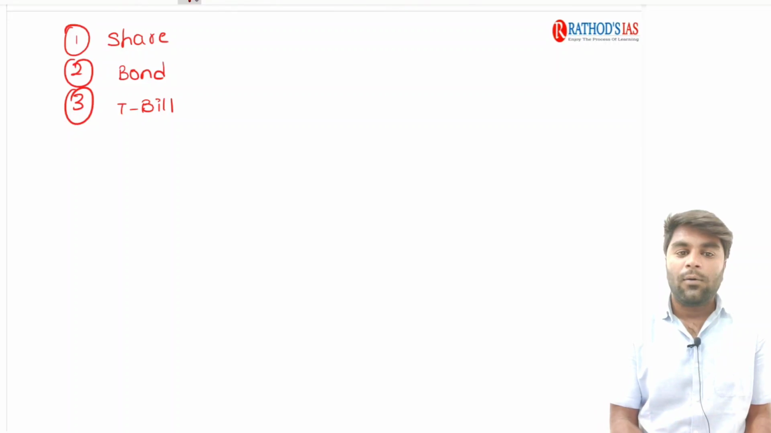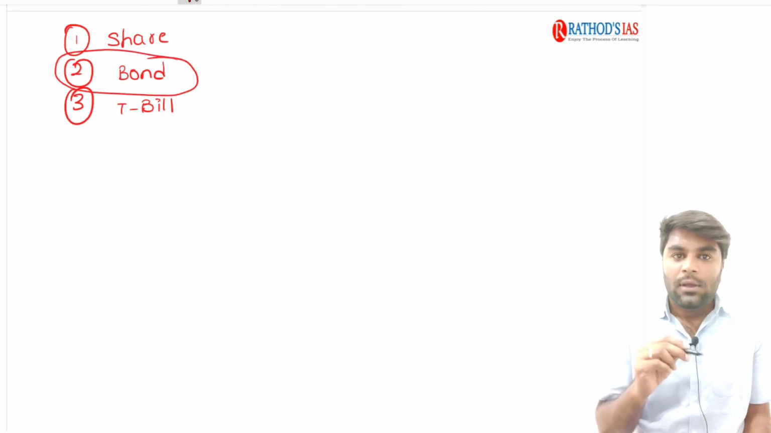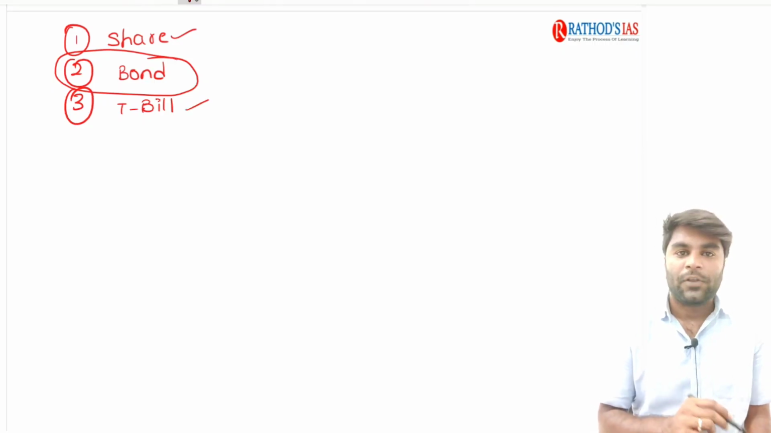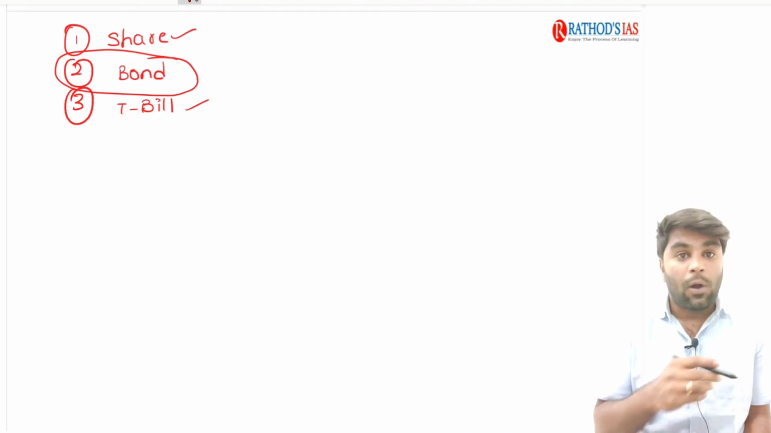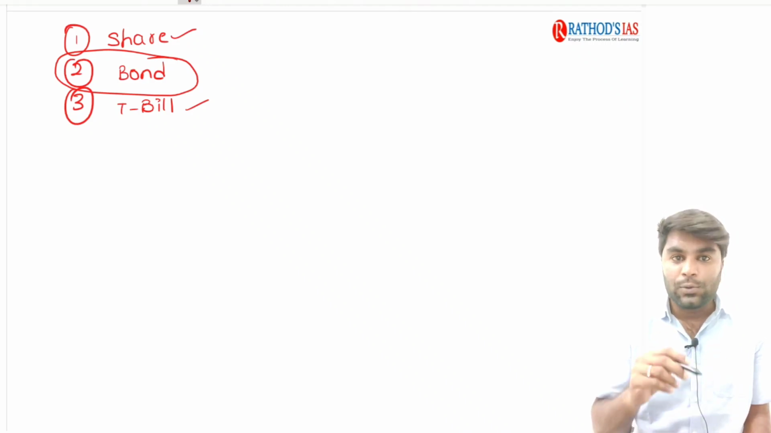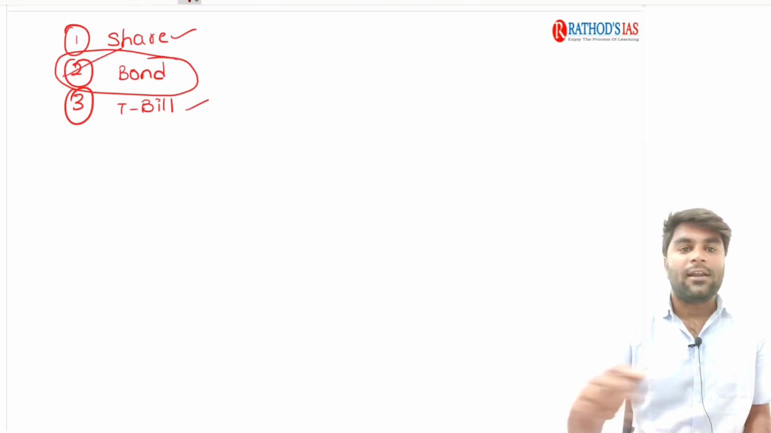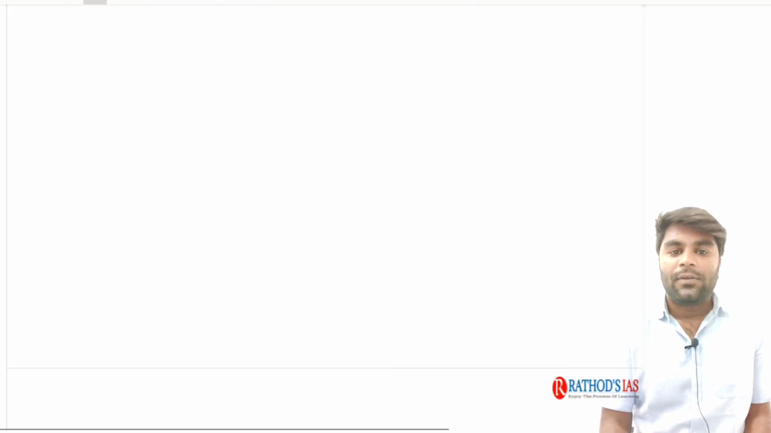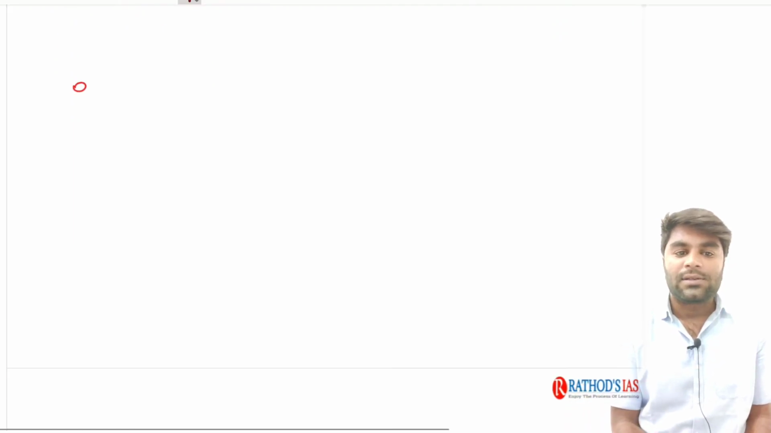Of course, in our current affair, we are going to discuss clearly about the bonds. At the same time, you should have clarity with respect to what a share is all about and also what a treasury bill is all about. Once you have the comparative analysis and know the difference between all these three important financial tools, then you can appreciate the current affairs.